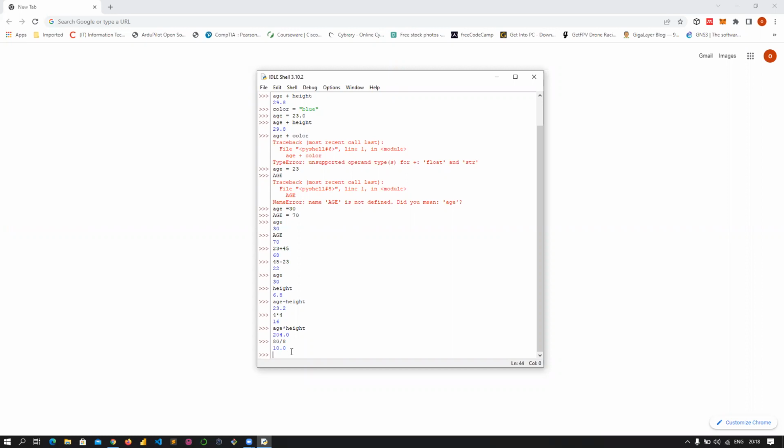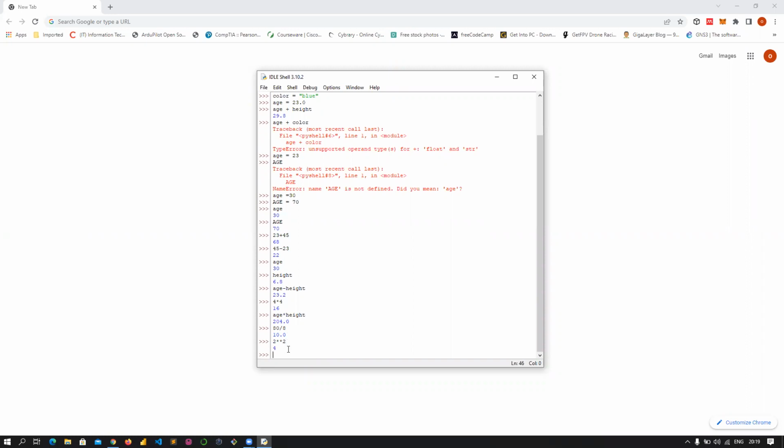So there's also what we know as raised to power. Let's say 2 raised to power 2. 2 raised to power 2 means 2 multiplied by itself, 2 times 2, twice. So for you to carry out 2 raised to power 2, instead of using the asterisk symbol once, you are going to use the asterisk symbol twice. So 2, then the asterisk symbol twice, then 2. That's how you input 2 raised to power 2. So 2 raised to power 2 is equal to 4. That is 2 times 2, which is 4.